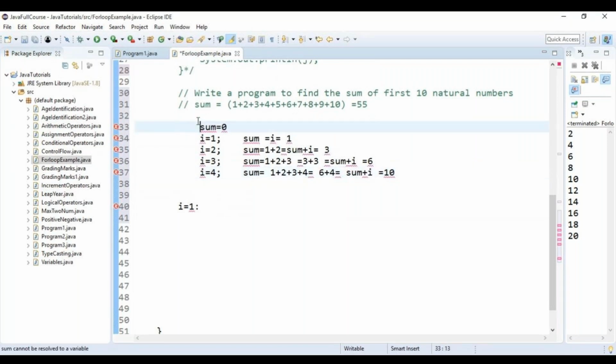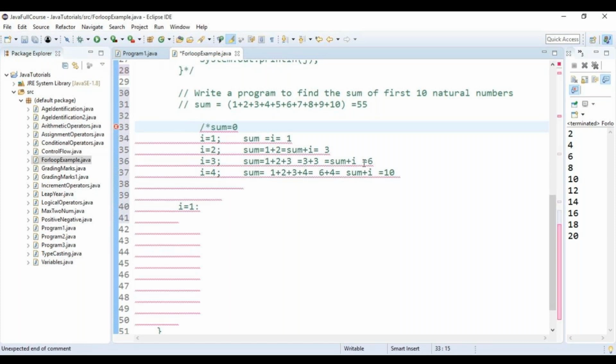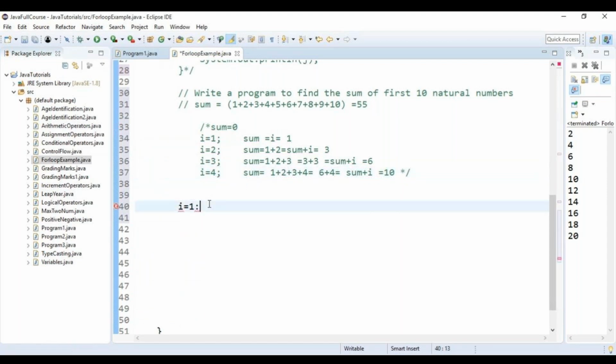If you're clear with the logic, it will be easier to represent it in the syntax format. So how should I initialize my problem now? First of all, I need a variable sum which will hold all the values. It should be an integer. I'm taking the format of integer.